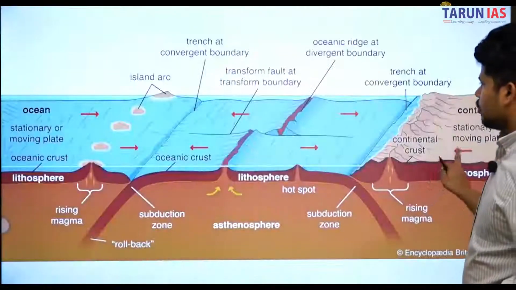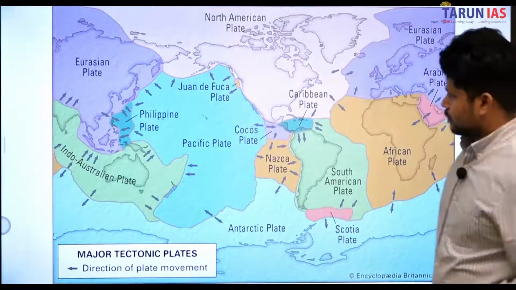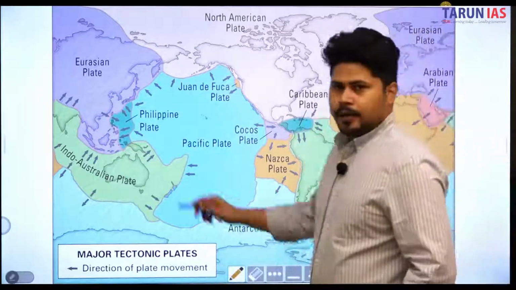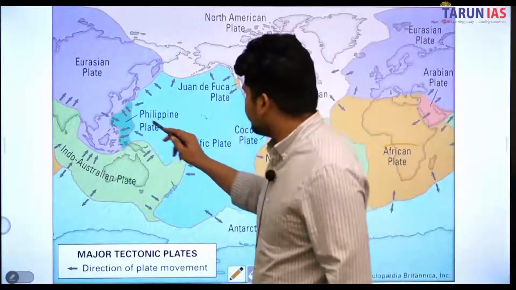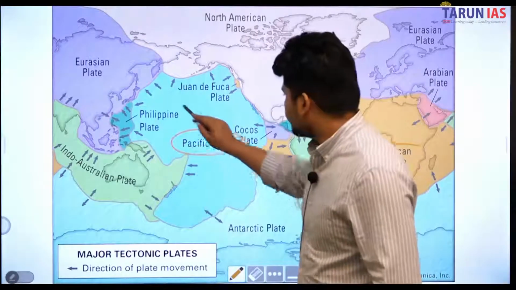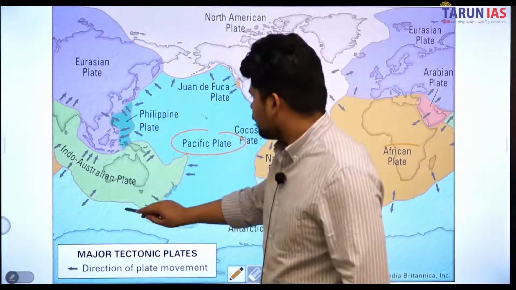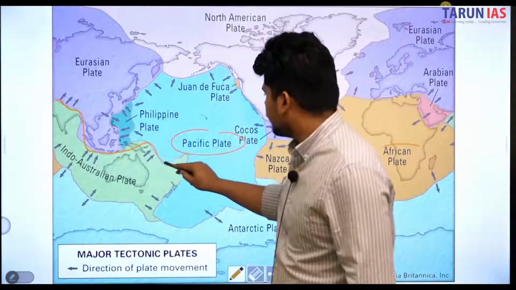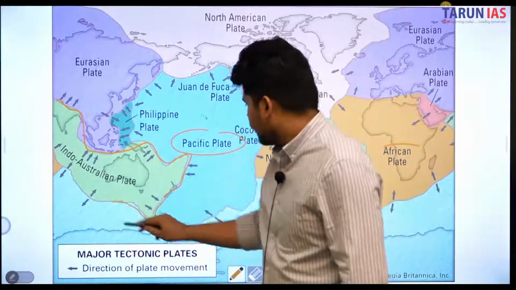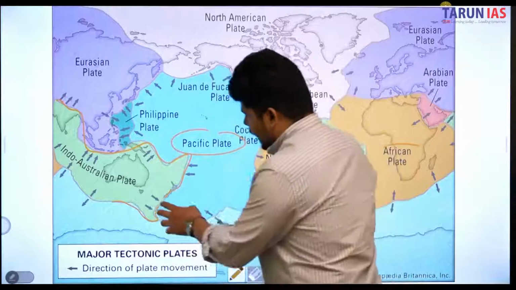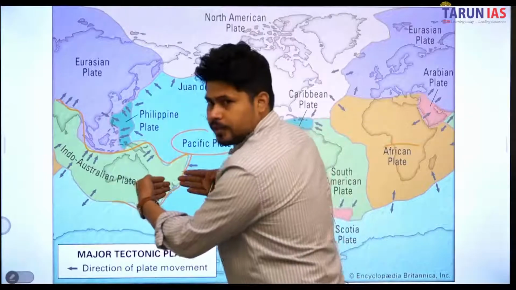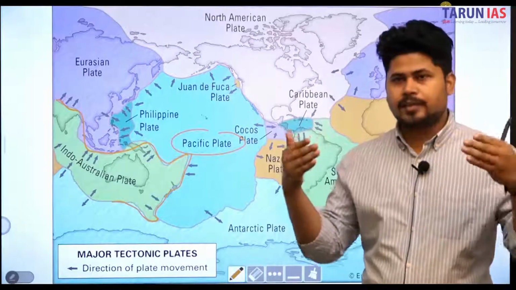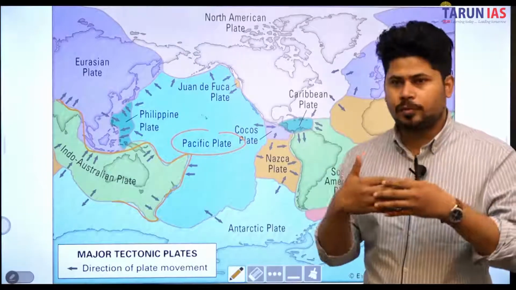Now let's have a look at the eastern Pacific. I hope this is visible. This is the Philippine plate, this is the Pacific plate. This whole is the Pacific Ocean, this is Australia, the Indo-Australian plate. Now you can see these arrows, and these arrows are pushing into each other. These are called convergent boundaries. When two different plates converge into each other, they are called convergent boundaries.